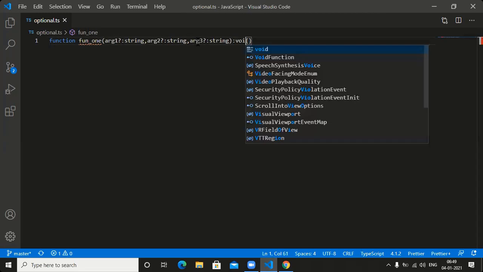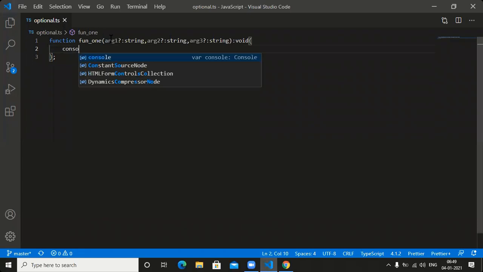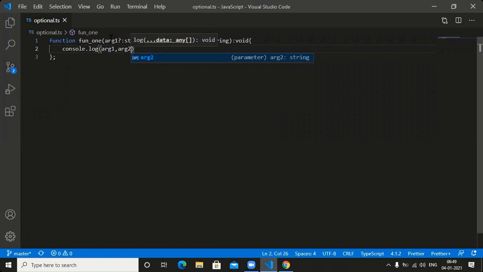See this one here also. What is the return type we need to place? The return type is void. This function won't return anything. Here also, can I print argument one, argument two, argument three? Console.log of argument 1, comma, argument 2, comma, argument 3. We need to place it.